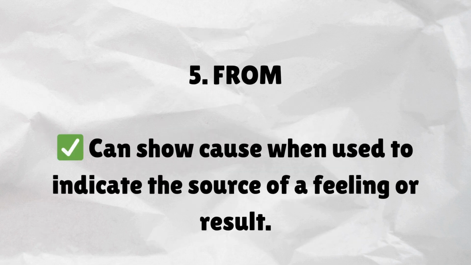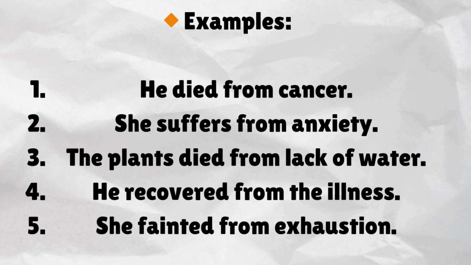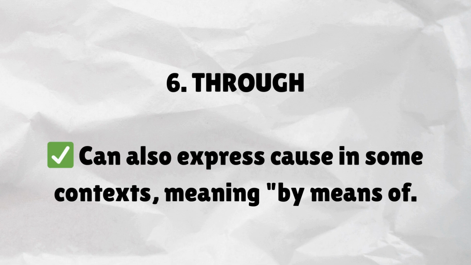From. Can show cause when used to indicate the source of a feeling or result. Examples. He died from cancer. She suffers from anxiety. The plants died from lack of water. He recovered from the illness. She fainted from exhaustion.